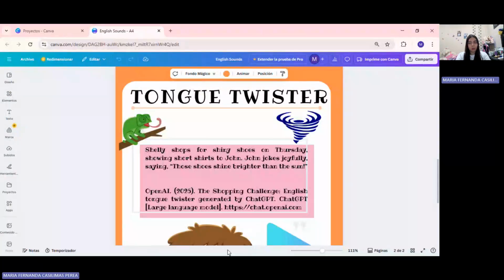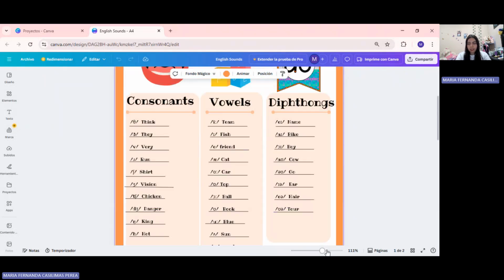I'm going to practice pronouncing phonetic symbols in English and I read a tongue twister. Well, let's start with the consonants. The first is